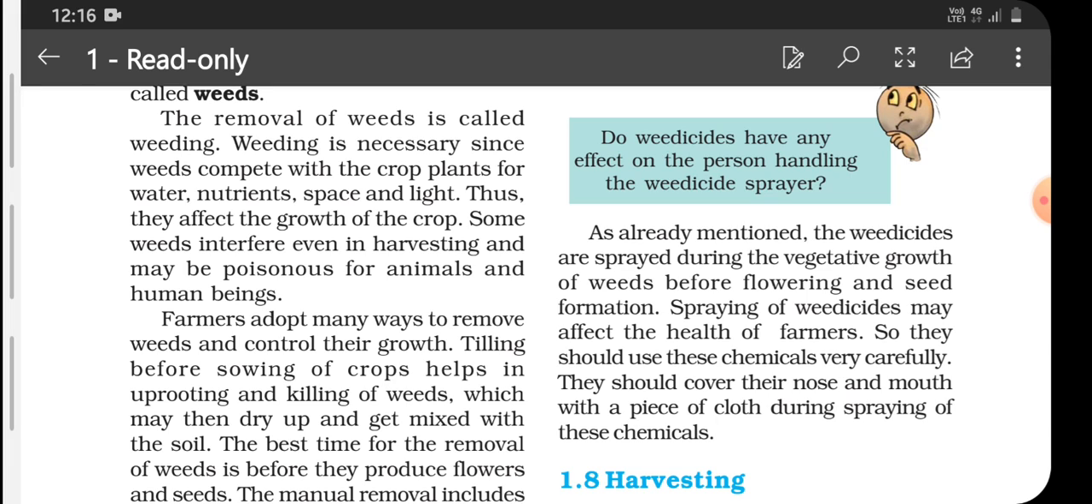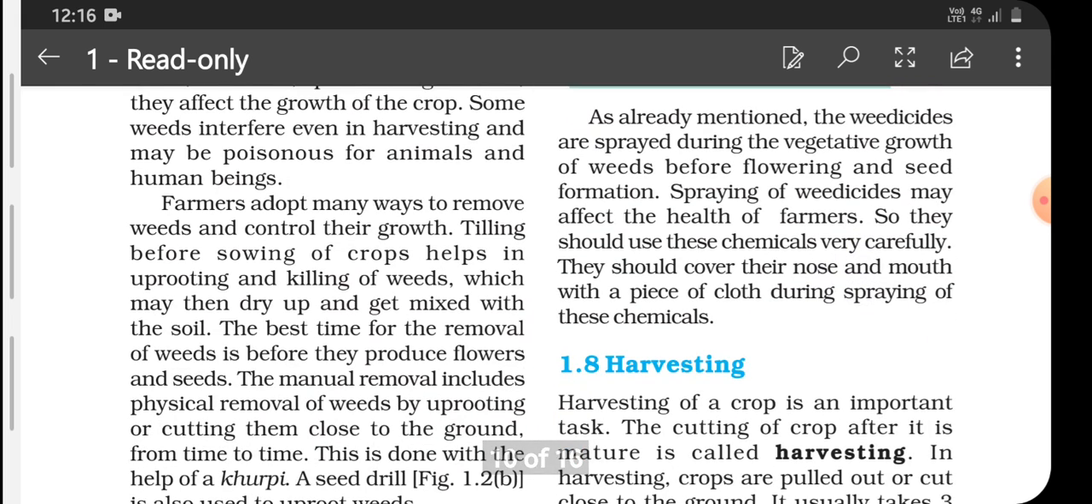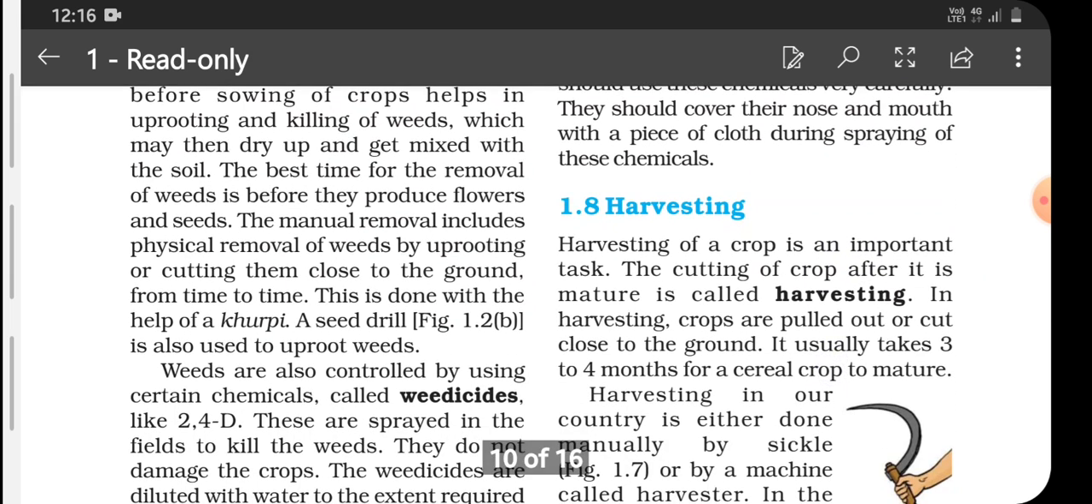They interfere even in harvesting, and they may be poisonous for animals and human beings too. So farmers adopt many ways to remove these weeds and control their growth. They adopt two ways. One is manual method. The manual method includes physical removal of weeds by uprooting them or cutting them close to the ground from time to time. This is done with the help of a khurpi or a seed drill.